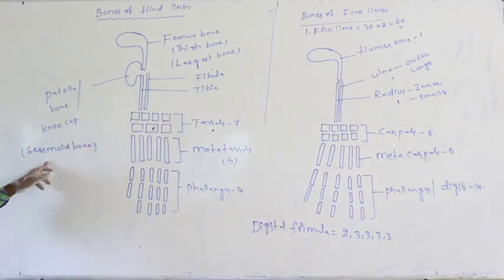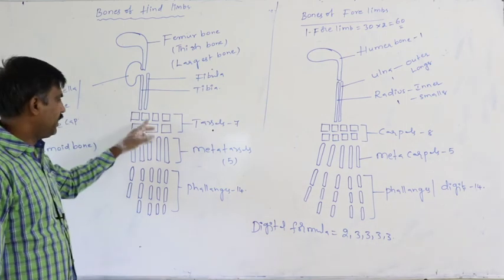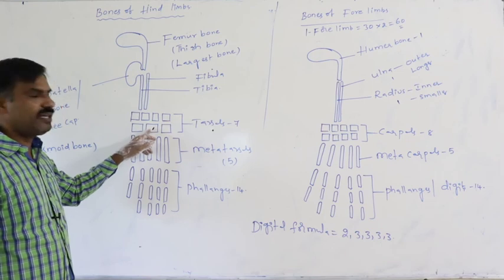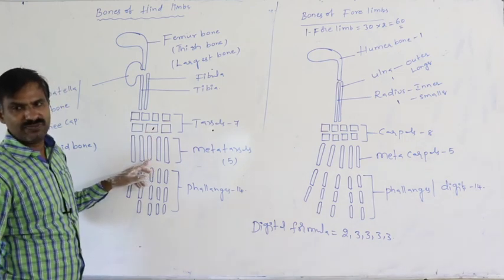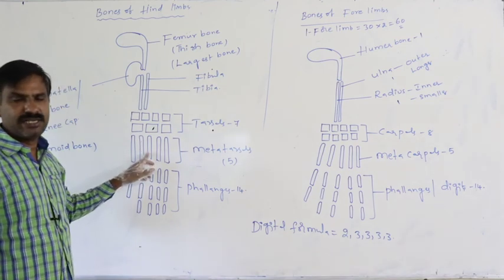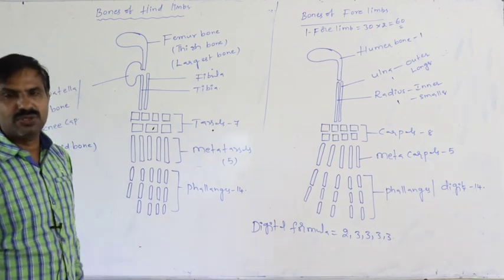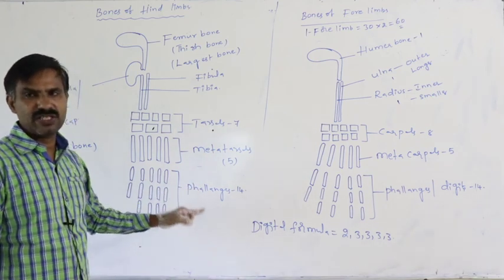That is the sesamoid bone. Again, this is the ankle part, where 7 tarsal bones are present. This is the foot, where 5 metatarsals are present. These are the toes or digits, where 14 phalanges are present.